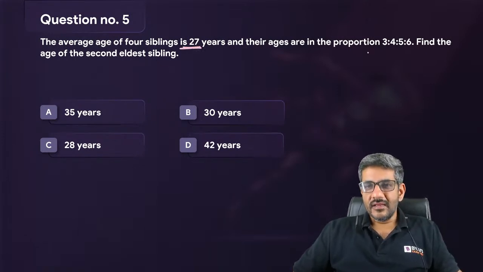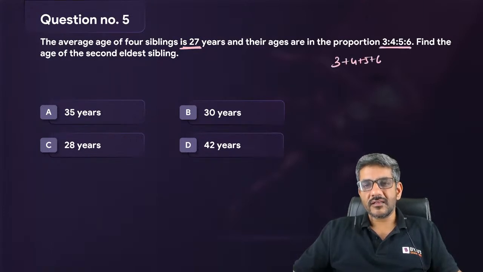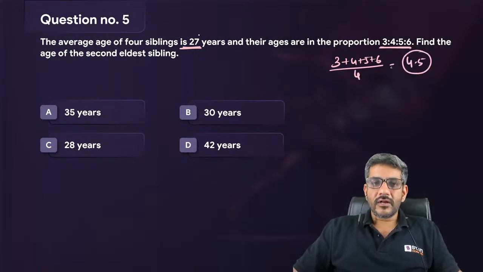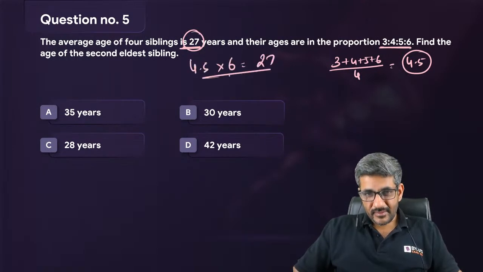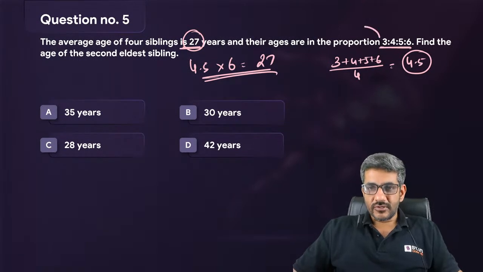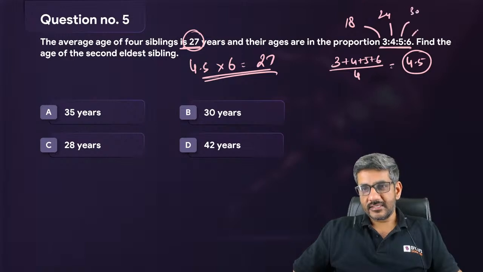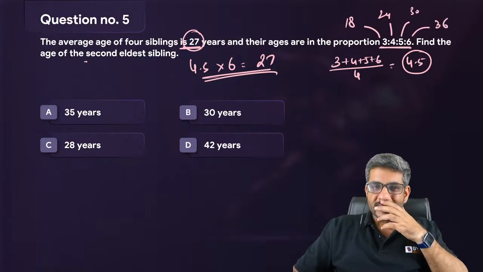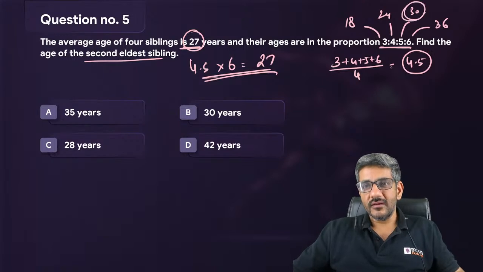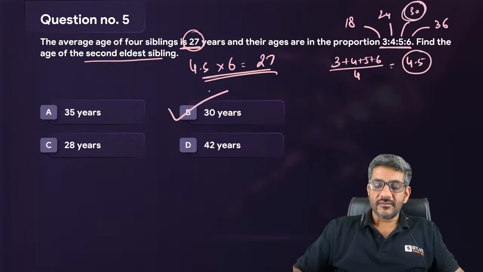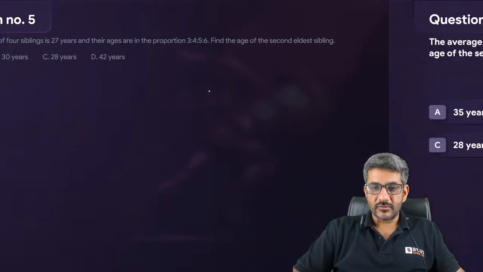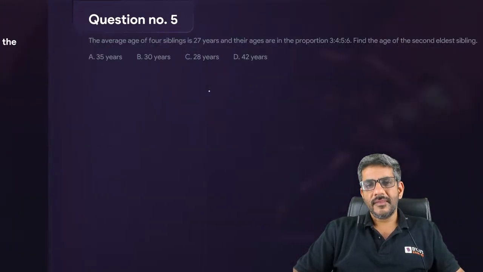चलिए देखते हैं, average age of 4 siblings is 27 and their ages are in proportion of 3, 4, 5, 6. So अगर मैं 3, 4, 5, 6 का एवरेज निकालता हूं, right, this comes out to be 4.5, और वो कह रहे हैं एवरेज 27 है। अब 4.5 का 6 टाइम्स होता है 27, that means these figures are all 6 times. So this is not 3, 18; this is not 4, 24; this is not 5, 30; and this is not 6, 36. So find the age of the second eldest sibling, तो second eldest तो ये हुआ ना, उसकी एज कितनी आ गई, 30. So my answer for the question is option B, which is equal to 30.